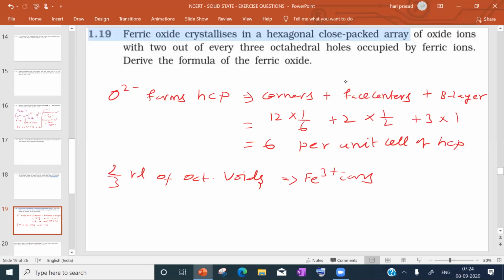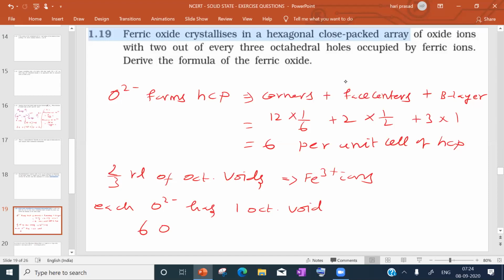Regarding octahedral voids, we will see now. Each oxide has 1 octahedral void and 2 tetrahedral voids, in HCP as well as in FCC. Okay. Each oxide has 1 octahedral void. Here how many oxide ions? 6.